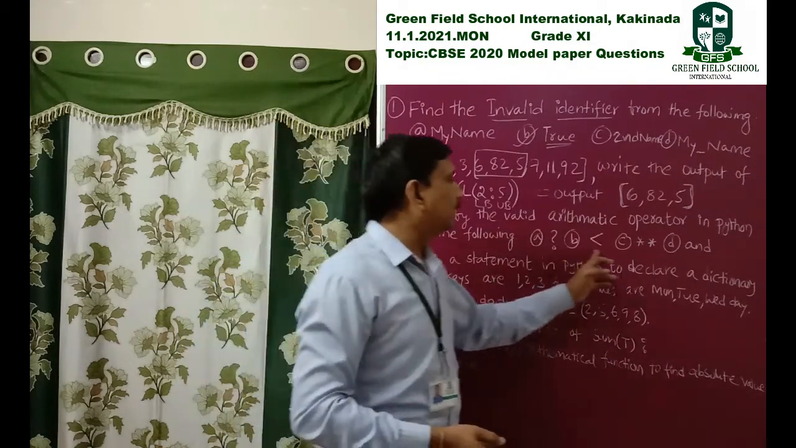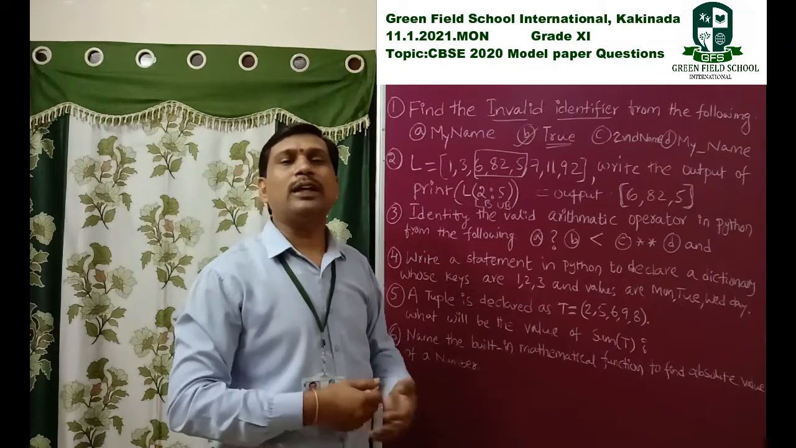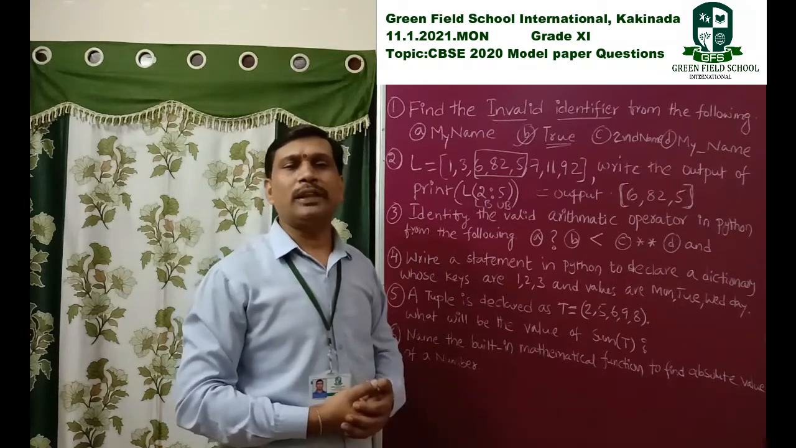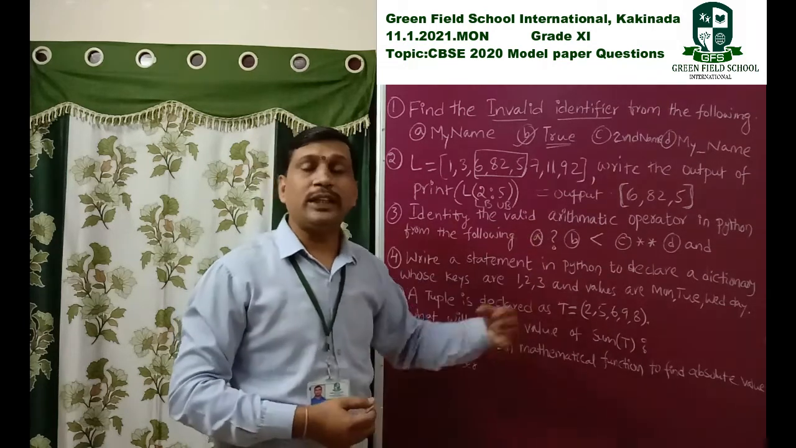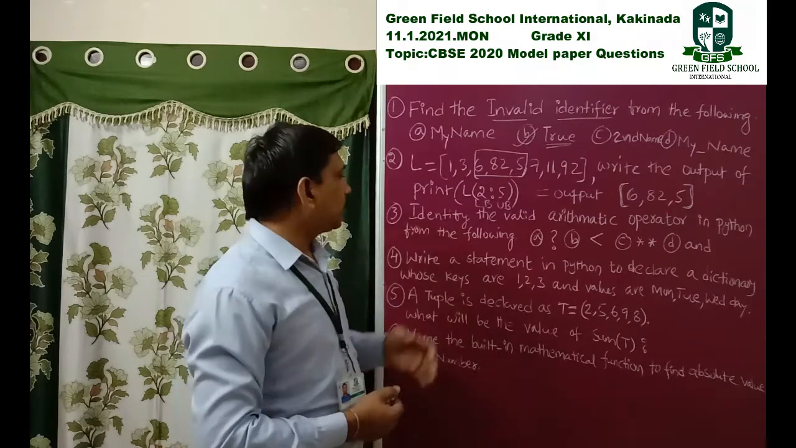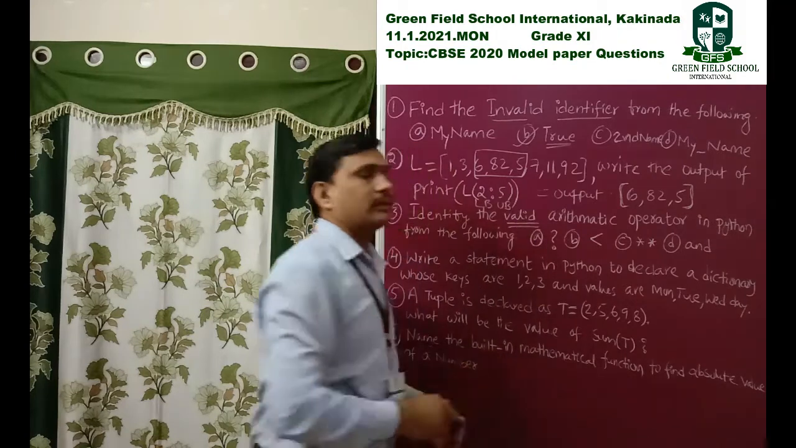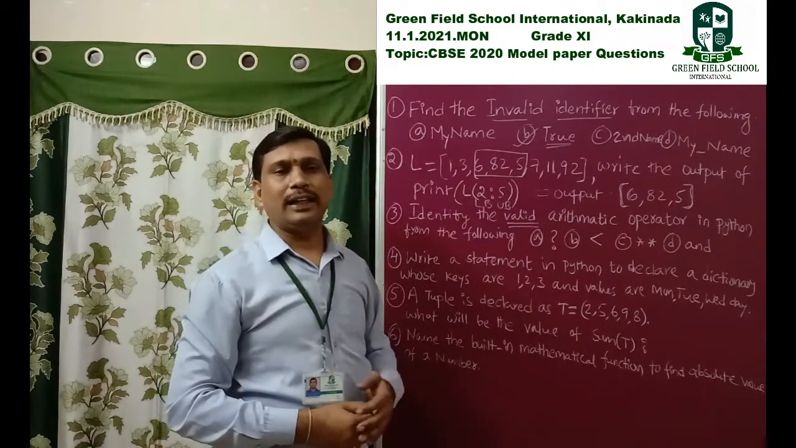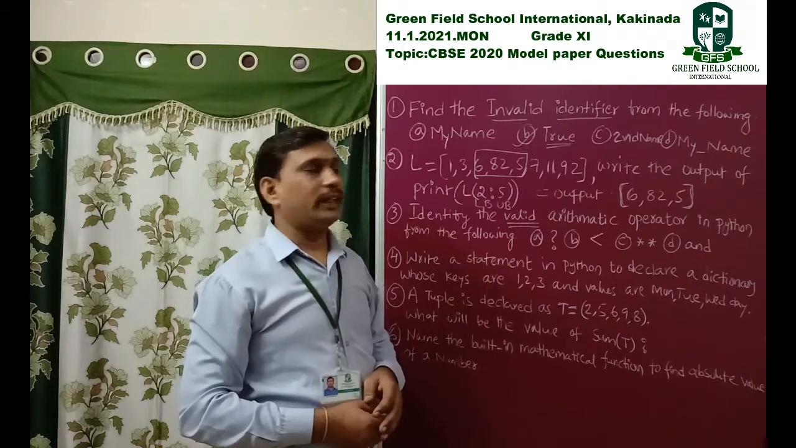So all these are operators that are used in Python. Not only in Python, every programming language consists of operators. So these operators are used in other programming languages also. When we observe here, they asked to identify the valid arithmetic operator. Valid they ask, not invalid. So that's why we choose the valid arithmetic operator.